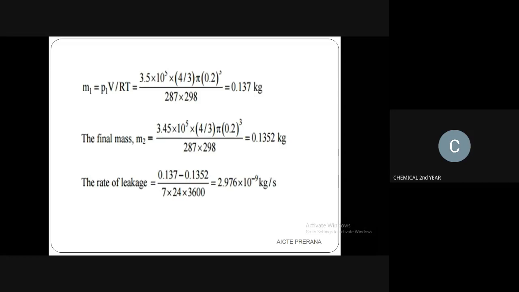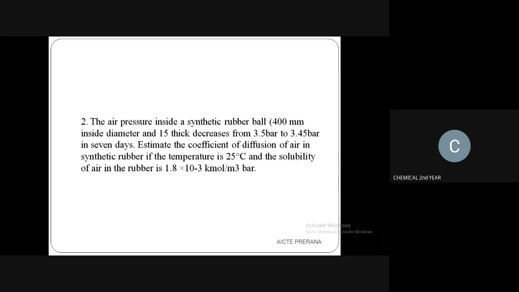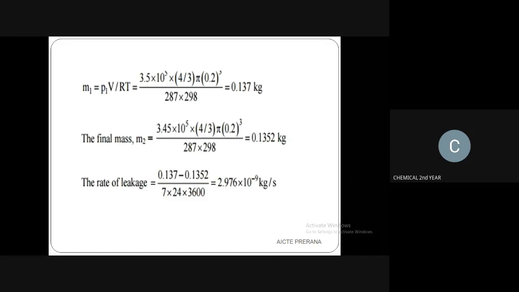In the question they have given the pressure going from 3.5 bar to 3.45 bar. It has decreased. So for the initial mass, the pressure is 3.5 into 10 to the power 5, and for the final mass it is 3.45 into 10 to the power 5, into 4 by 3 pi r cubed, that is the volume. The same terms are written, and you will get the answer as 0.1352 kg.